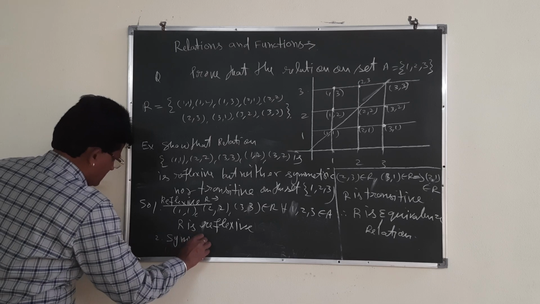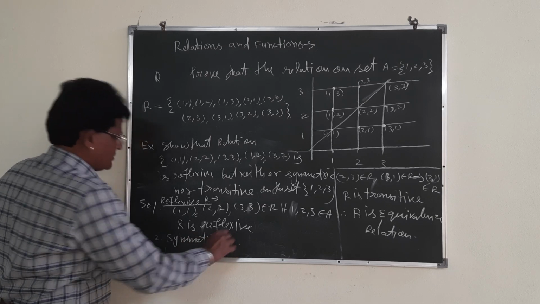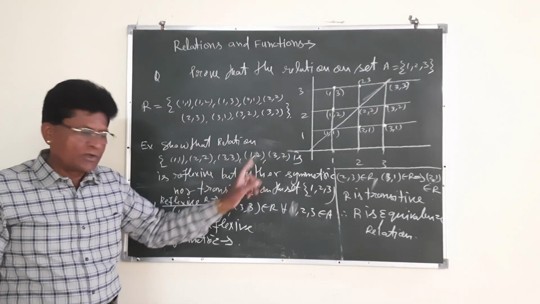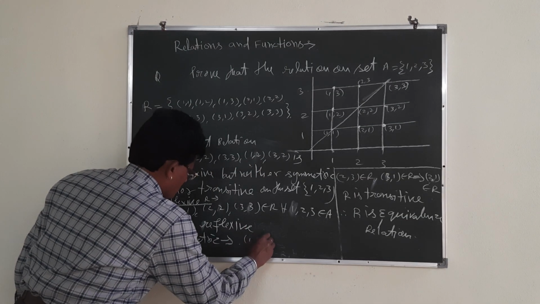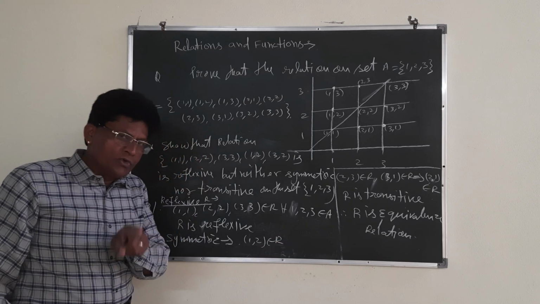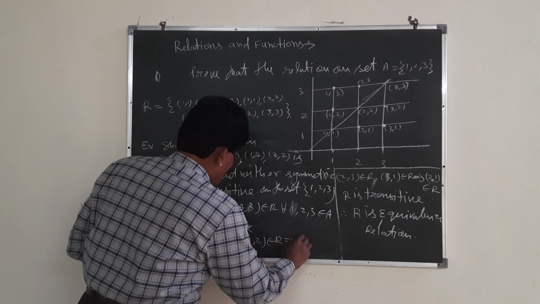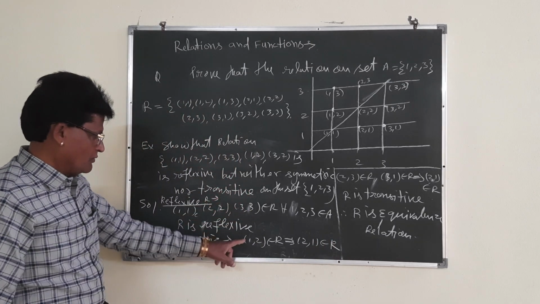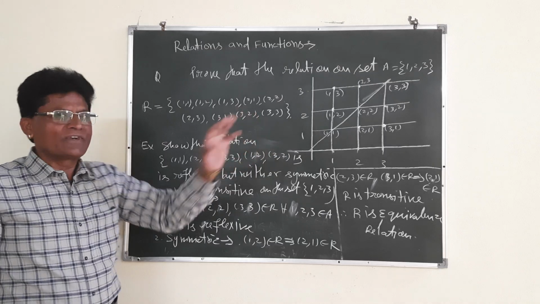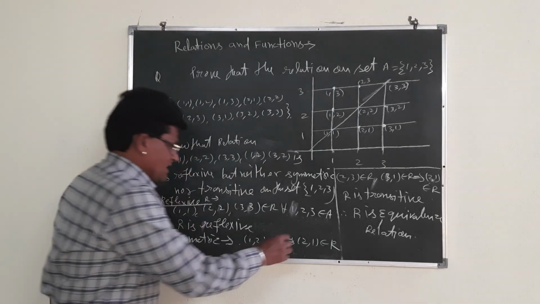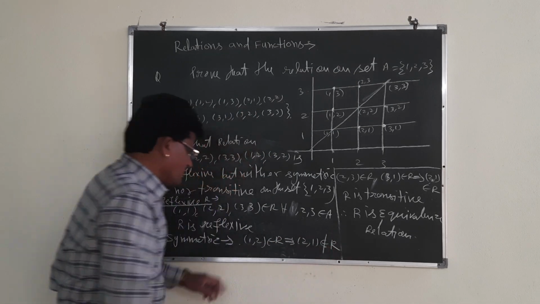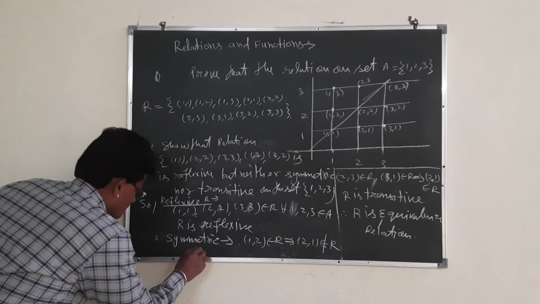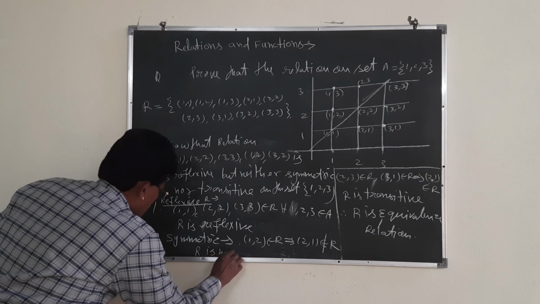Next, let me take symmetric. You will tell me whether the relation is symmetric or not, because we have already discussed this. Let me take (1,2). (1,2) belongs to R, which implies that (2,1) should also belong to R. But (1,2) is here, and (2,1) is not here. That is why (1,2) belongs to R, but (2,1) does not belong to R. So R is not symmetric.